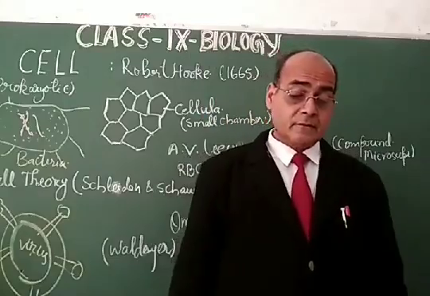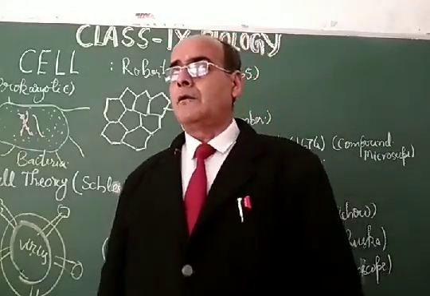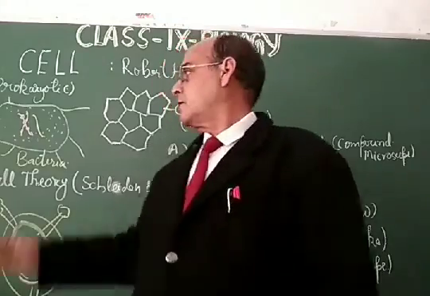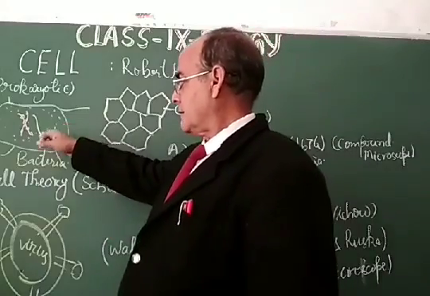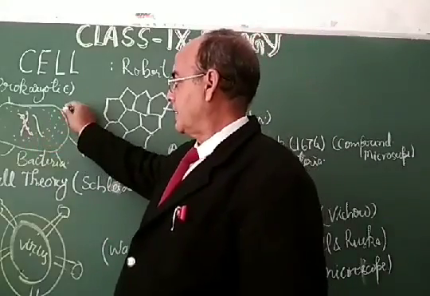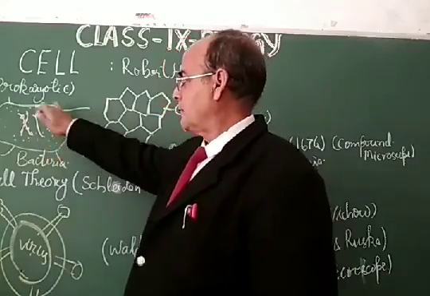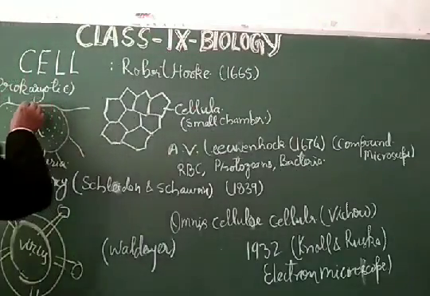My dear students, you will study in a complete way the structure of the prokaryotic cell. What you are looking at here, the prokaryotic cell, is having a cell envelope. The cell envelope will be formed in the prokaryotic cell when it gets converted into a cyst.